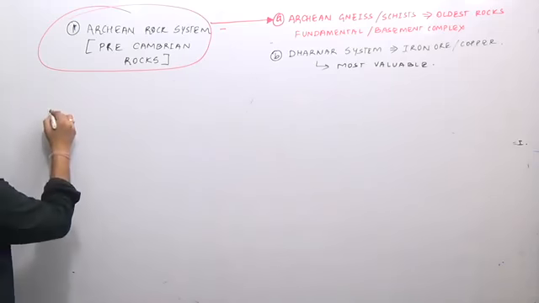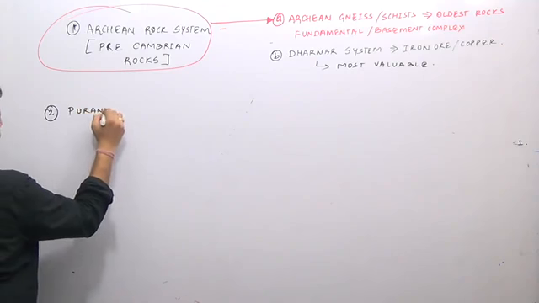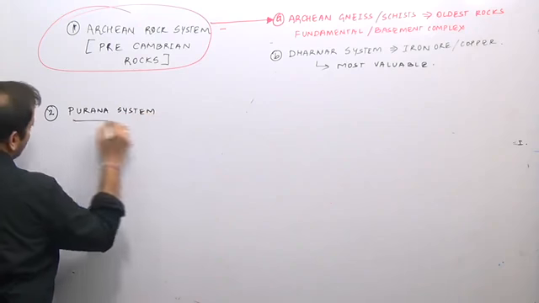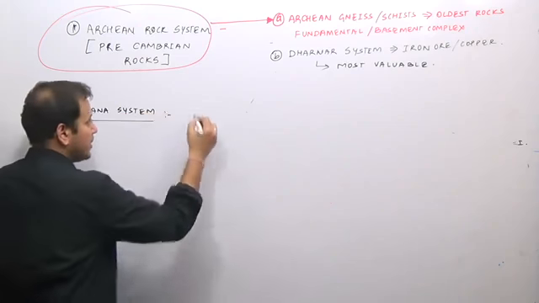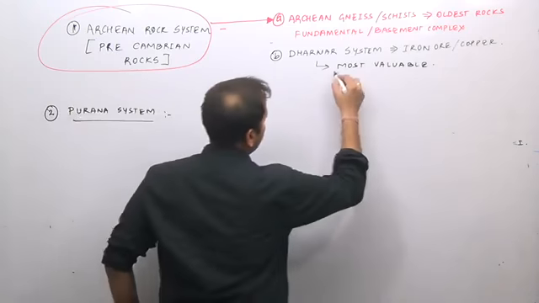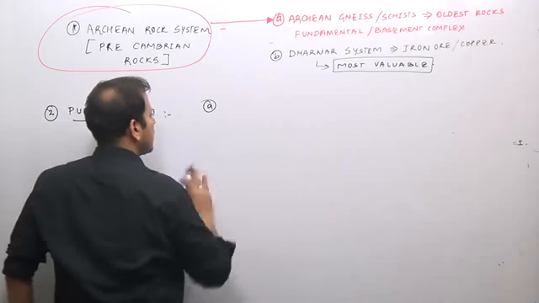Then we have the Purana rock system. The Purana rock system consists of the Kadapa system.